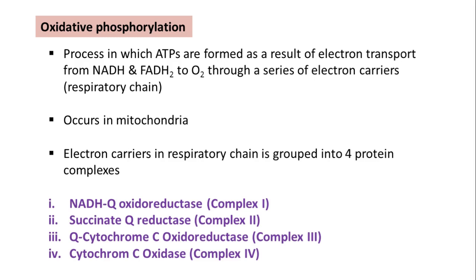Here the oxidation occurs when the electrons are transported from NADH and FADH2, thereby NADH and FADH2 will be oxidized into NAD plus and FAD. And this process occurs in mitochondria. The Krebs cycle was also taking place in mitochondria.